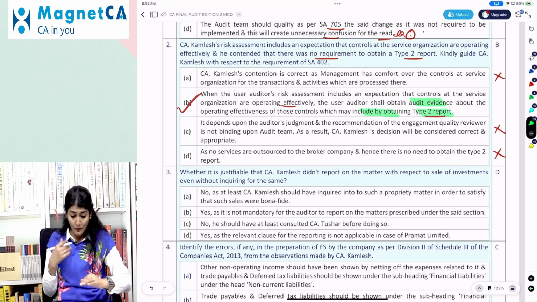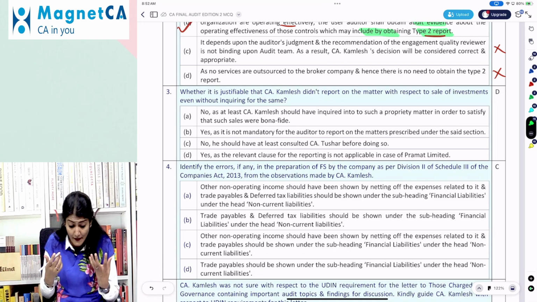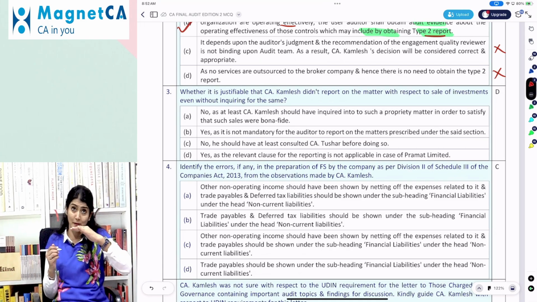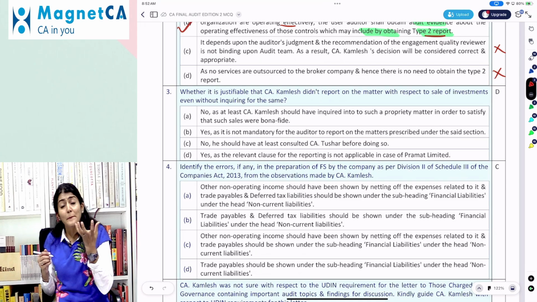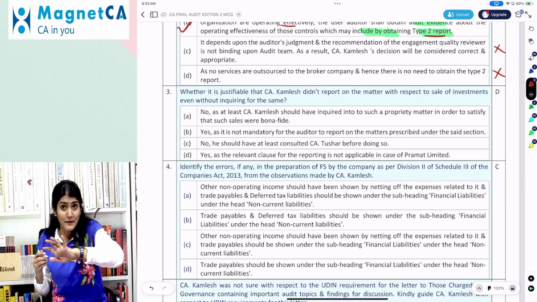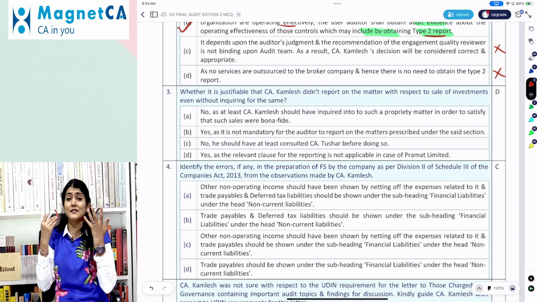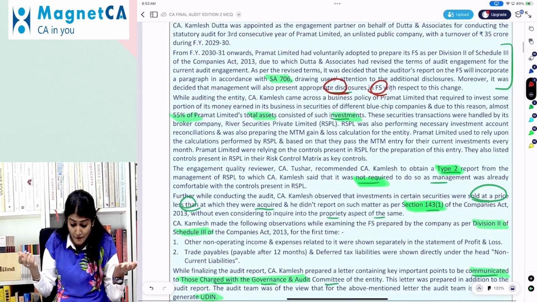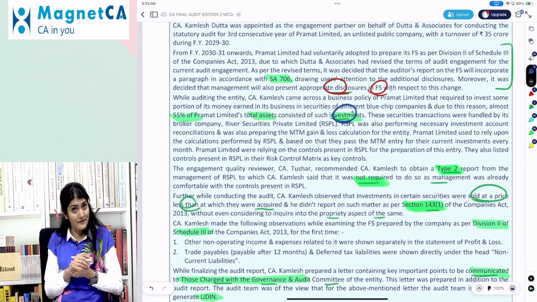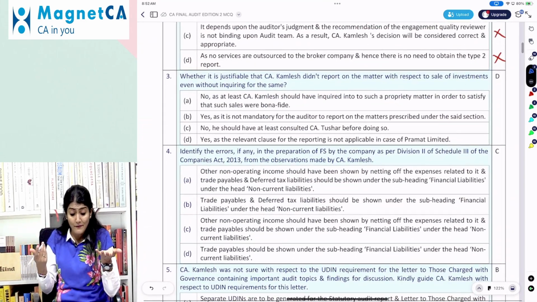Okay. Whether it is justifiable that CA Kamlesh didn't report on the matter with respect to the sale of investments even without inquiring about the same. Right, so we have 143(1)(a) to (f). What is (c)? Where the company is not an investment or a banking company, shares, securities, debentures have been sold at a price less than the price at which they were purchased by the company. But here it looks like the company is an investment company, because more than 50% of its assets are investments. So in that case, you don't need to inquire whether shares, securities, debentures have been sold at a price less than the price at which they were purchased by the company.